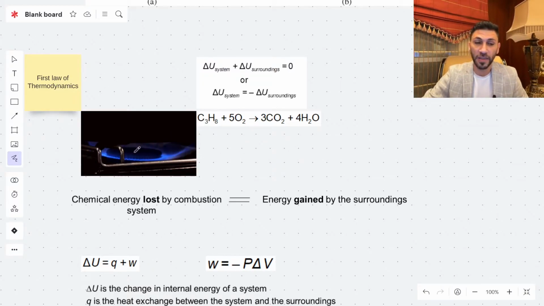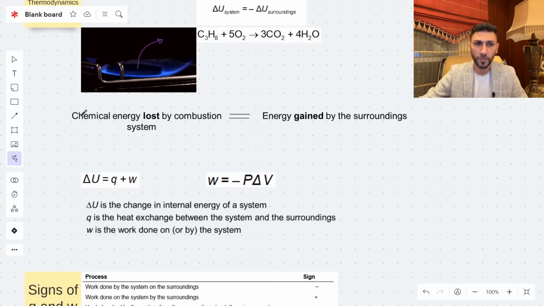That means the energy lost by the system to the surroundings equals the energy gained by the surroundings. The change of internal energy of the system always equals the negative change of the internal energy of the surroundings. So the chemical energy lost by the combustion system equals the energy gained by the surroundings.